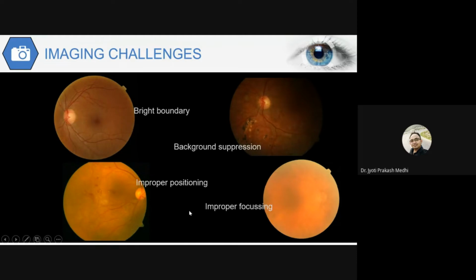Then next is improper positioning. Improper positioning occurs when the patient is moving his or her eye during the imaging process. Due to that also, if the image is not proper, then we cannot go for the analysis. Then next is improper focusing. If the focus is not proper, then also the image cannot be taken for analysis. These are a few examples. If these are observed in the images, we have to either rectify them, or if they cannot be rectified, then we have to eliminate them.